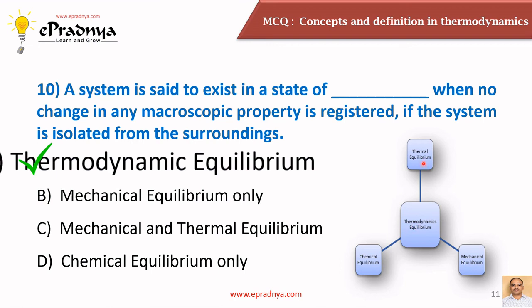In thermal equilibrium, a temperature gradient should not exist. In mechanical equilibrium, no force imbalance should exist. In chemical equilibrium, no phase change, no concentration difference, and no composition difference should exist. So ideally we can say that if all these three equilibriums exist, then the system will be in thermodynamic equilibrium with its surroundings.